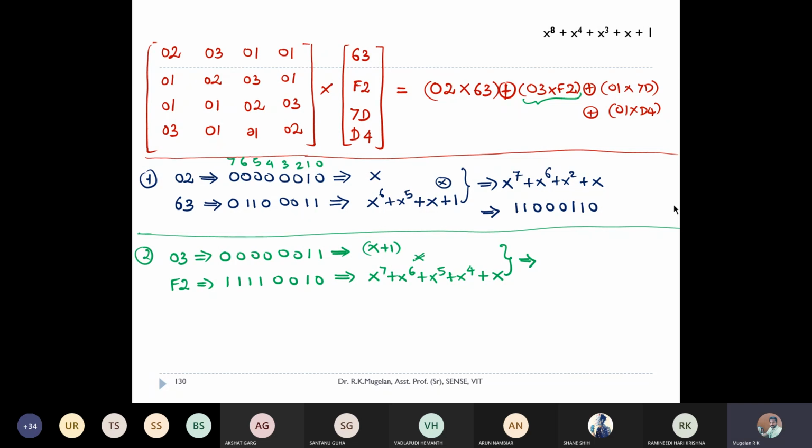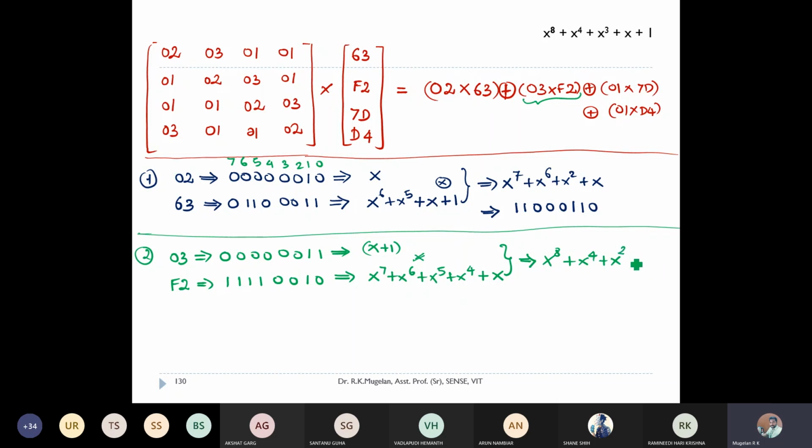What Arun wrote is correct in a normal polynomial arithmetic way. If you have XOR operation, can you remove those doubles? Yes, Arun. Now the answer is correct. That is, you'll be getting x power 8 plus x power 4 plus x cube plus x square plus x.